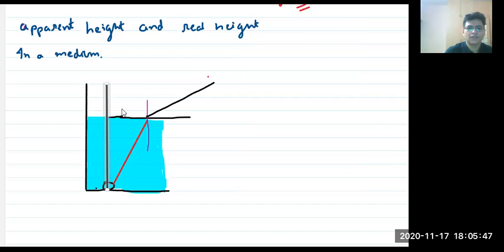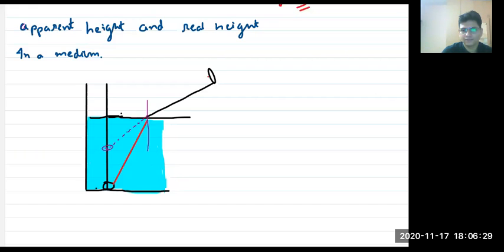Because we know that if I'm taking the normal, the incident ray and refracted ray will all be along this line. Now, suppose this is your eye, and you're observing this ray of light. You won't be seeing this red line. You will be seeing this purple line, because that is your line of sight. Agree?